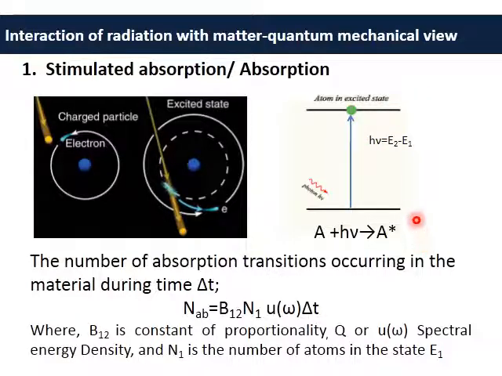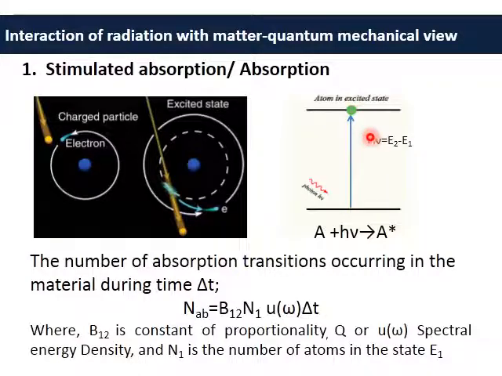Now let E1 and N1 be the energy and population respectively for level 1, and let E2 and N2 be the energy and population for level 2, that is the higher state. Once the photon is absorbed by the atom, it gets excited to the higher energy state.